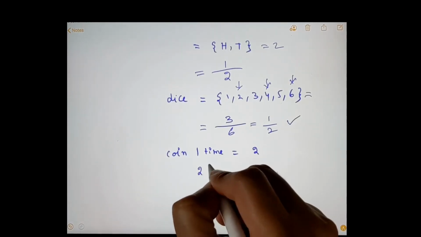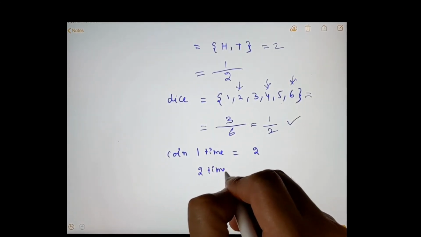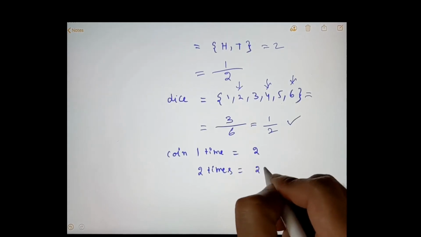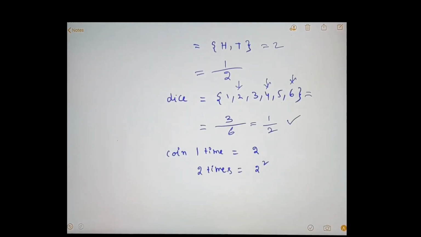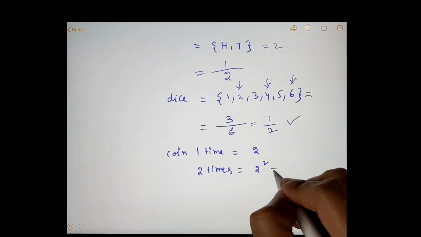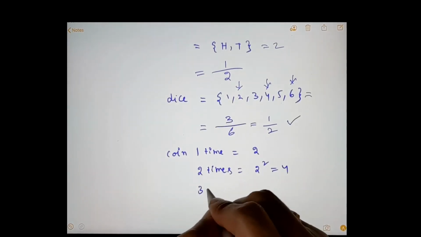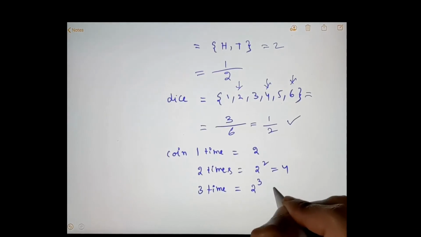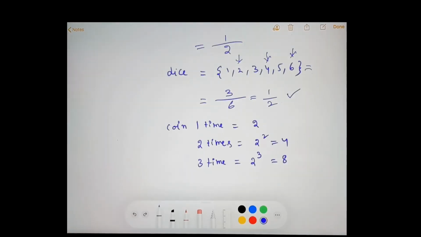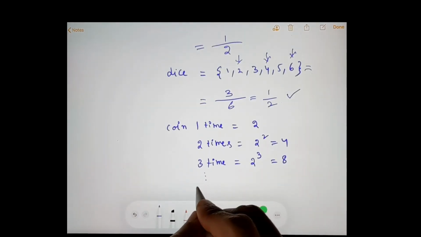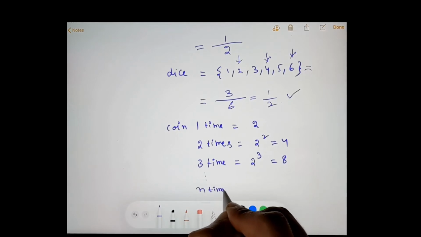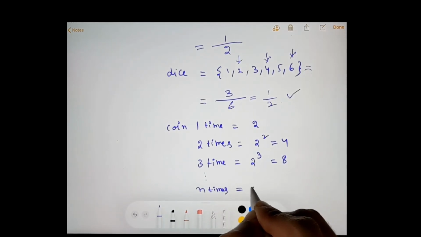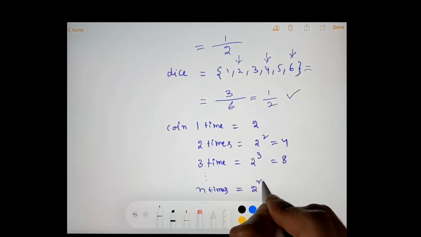If a coin is tossed 2 times, then 2 square possibilities are there, that is 4. In the same way, if the coin is tossed 3 times, it will be 2 power 3, that is 8. If the coin is tossed n times, total number of possible outcomes are 2 power n.